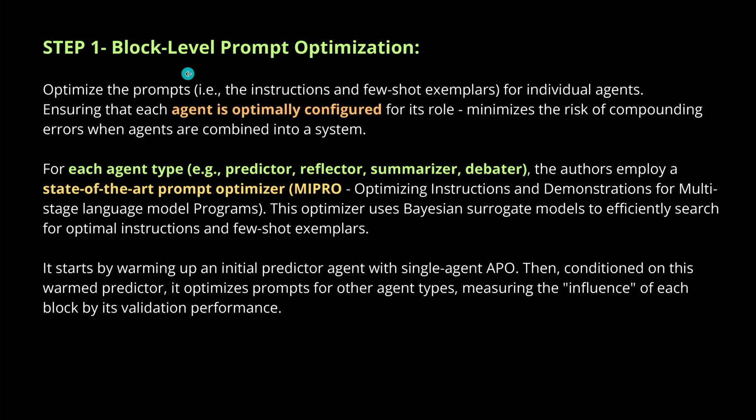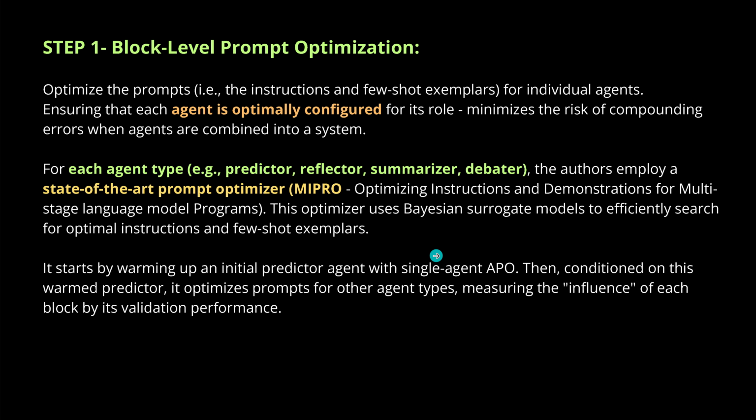Again, step 1, 2, 3. Let's have a look again at step 1, the block level prompt optimization. Ensure that each single agent is optimally configured. We do this with an automation. We do this with a state-of-the-art prompt optimizer. We use here MIPRO, and yep, starts up.